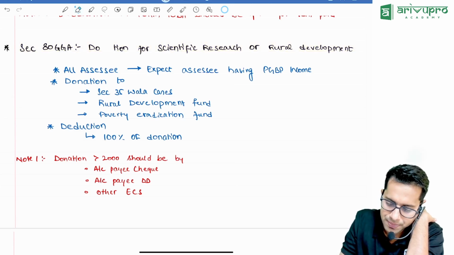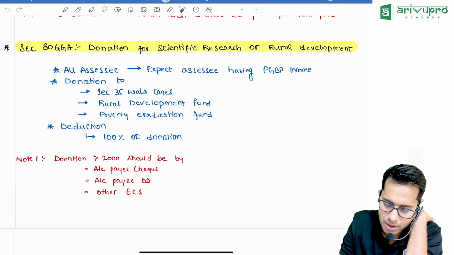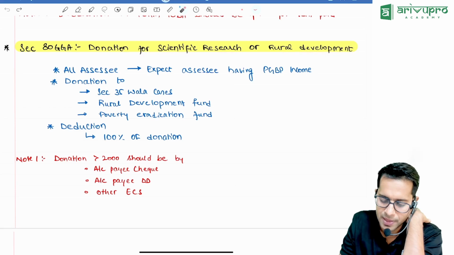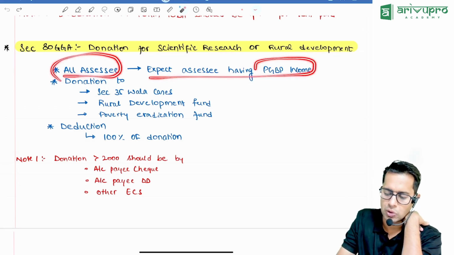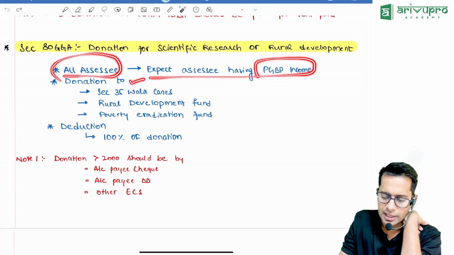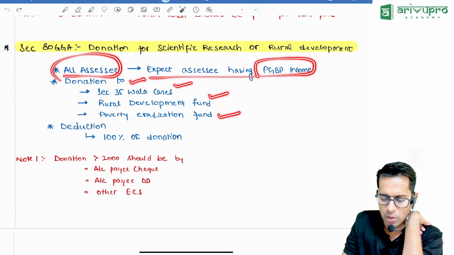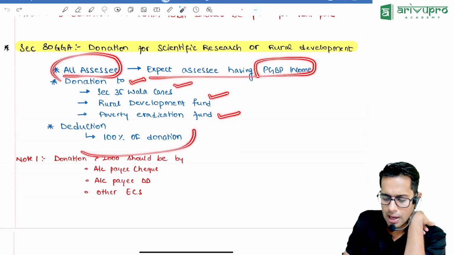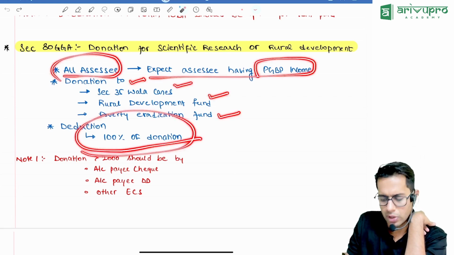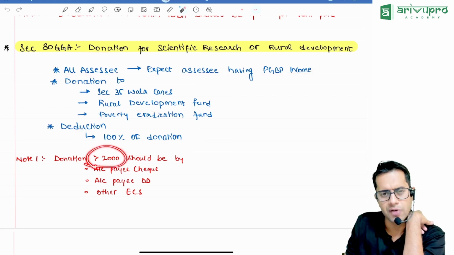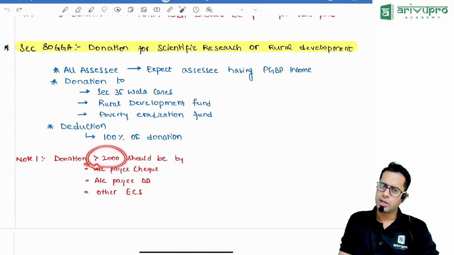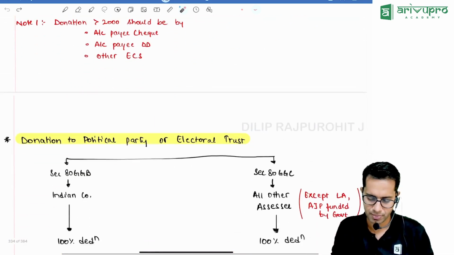Donation for scientific research or rural development. All types of assessee, except the assessee who has business income, at the time of donation to scientific research, rural development, or poverty eradication, can claim 100% deduction of the donation. Donation of more than 2,000 rupees should be made by any mode other than cash.